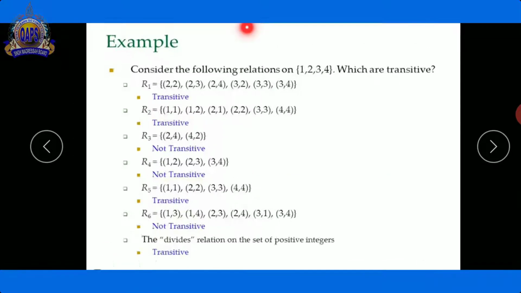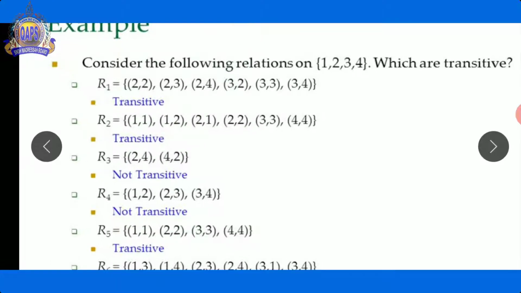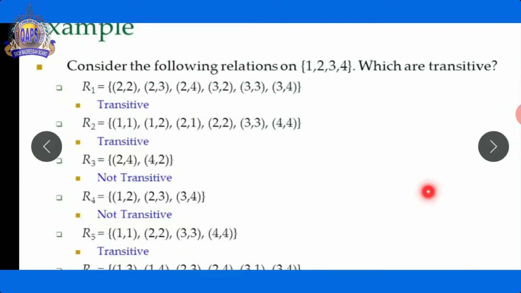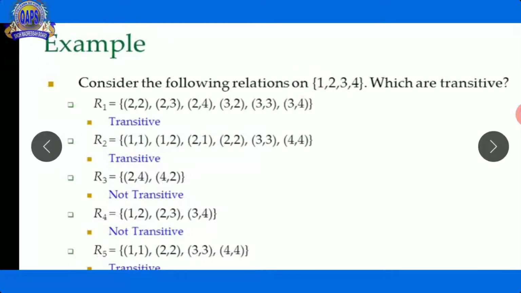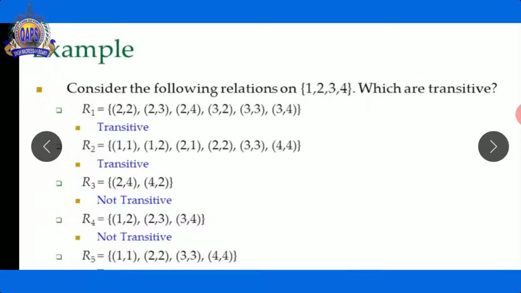So in the example, we are seeing here: consider the following relations on four elements. Which of them have the transitive property, or are transitive relations?